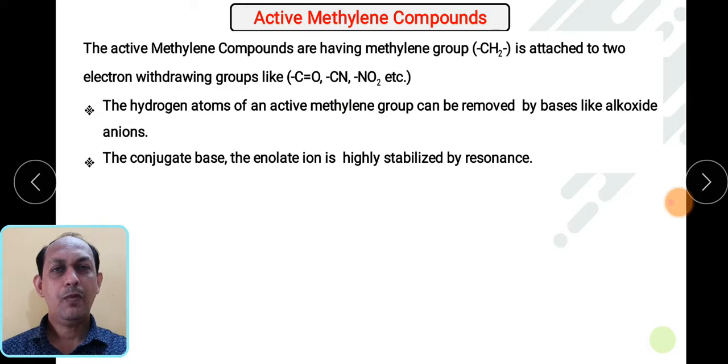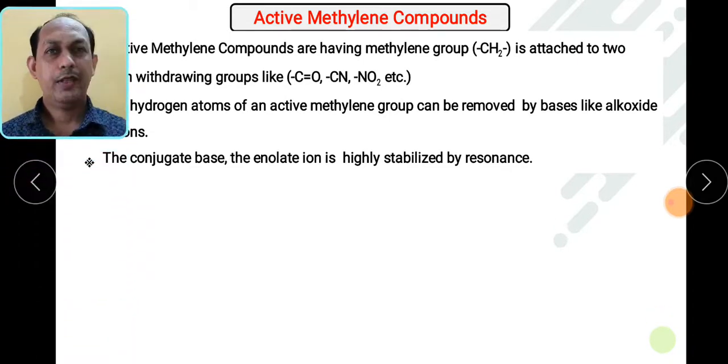After removal of the proton, the structure that is formed can be called a carbanion or conjugate base, which gets into the enolate formation, and that can be stabilized by resonance. In the next part we will see how it gets stabilized and what the different factors associated with it are. So basically you understood what active methylene compounds are.